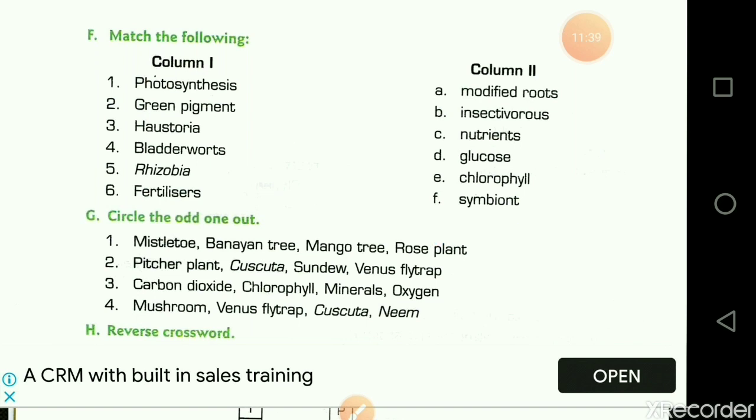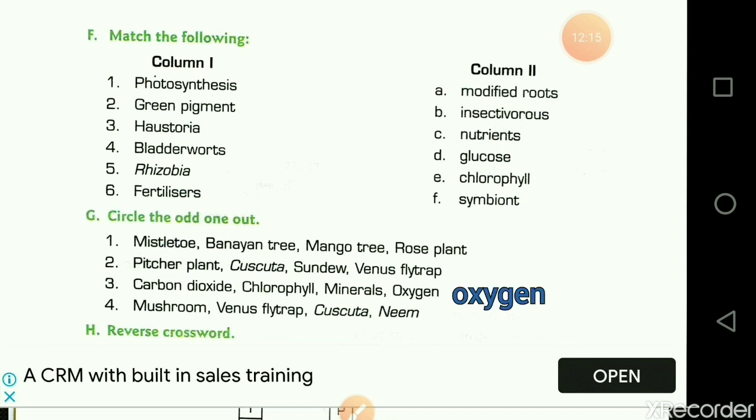Pitcher plant, cuscuta, sundew, Venus flytrap. Pitcher plant, sundew and Venus flytrap are insectivorous plants, and cuscuta is a parasitic plant. So cuscuta is the answer. Third, carbon dioxide, chlorophyll, minerals, oxygen. Carbon dioxide, chlorophyll and minerals are the requirements for photosynthesis, and oxygen is the product. So oxygen will be odd.